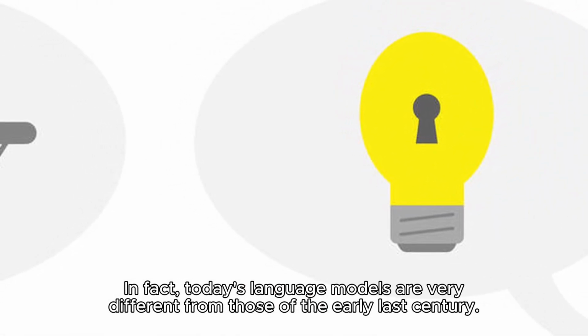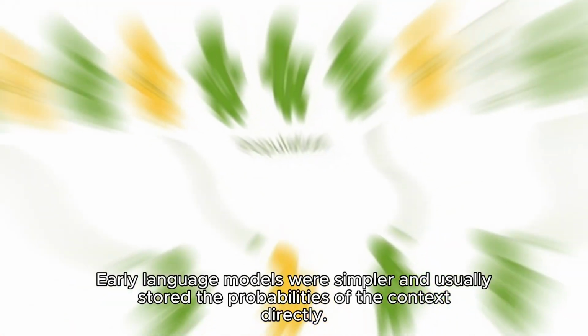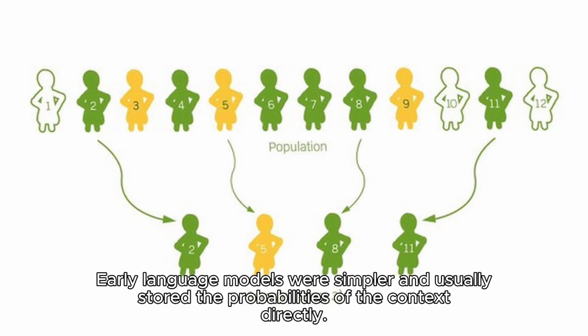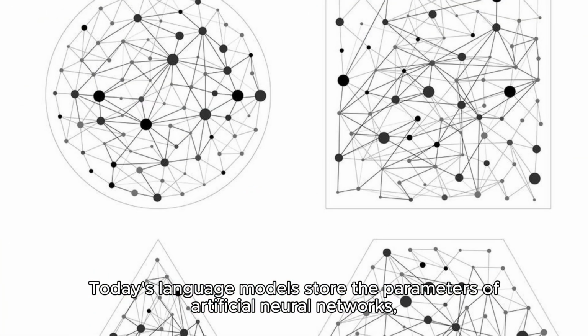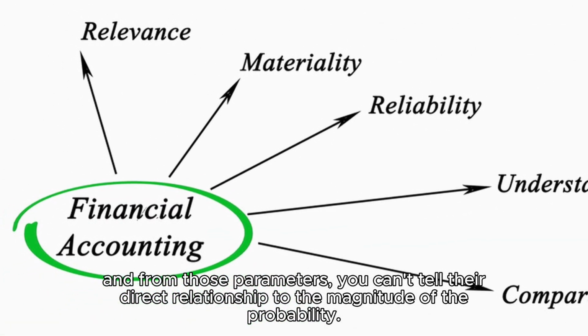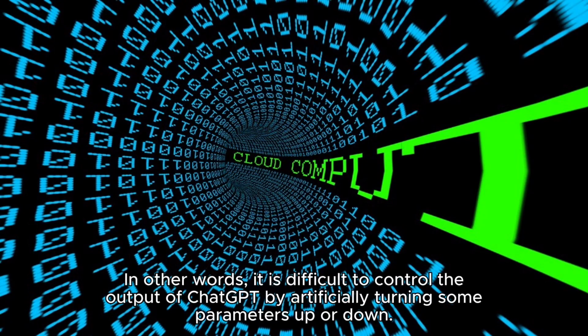In fact, today's language models are very different from those of the early last century. Early language models were simpler and usually stored the probabilities of the context directly. Today's language models store the parameters of artificial neural networks. And from those parameters, you can't tell their direct relationship to the magnitude of the probability. In other words, it is difficult to control the output of chat by artificially turning some parameters up or down.